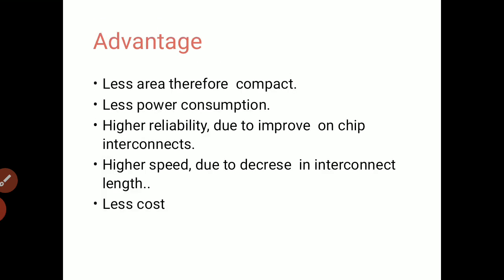So let's see the advantages of IC fabrication. The area of the device is very small. As you have seen, the level of integration in one chip has increased up to 10 to the power 5. So you can see there is compactness in the device. That is why the area of the device is small, and that is why your handset and your computer are very small in comparison to the first computer that was invented using vacuum tubes.